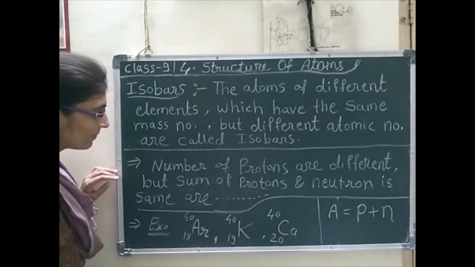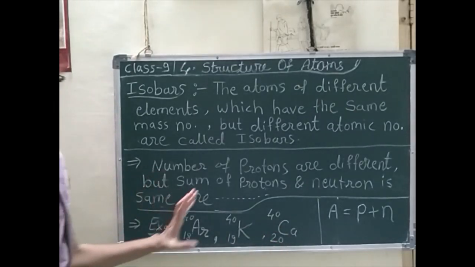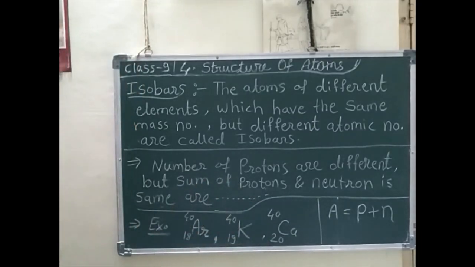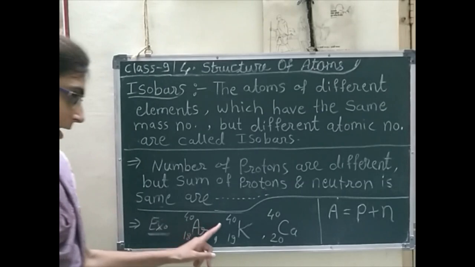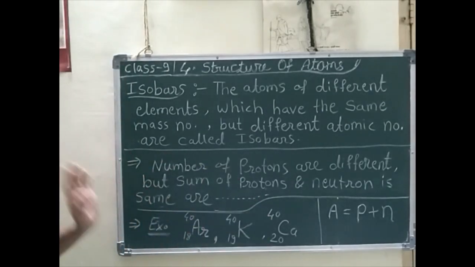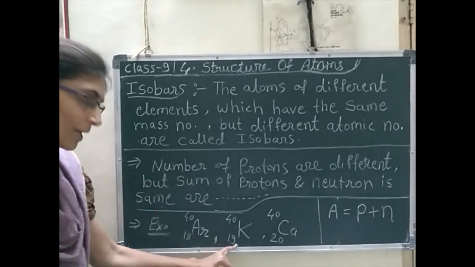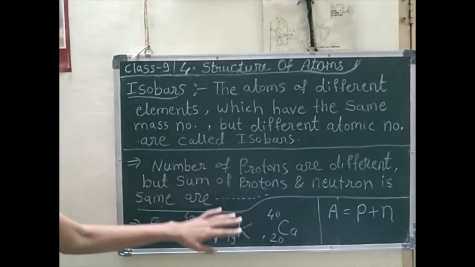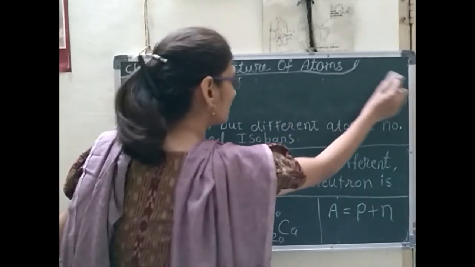And these are the examples: argon, potassium and calcium. These are three isobars. These have 40 mass number, means atomic mass is 40 here and here also and here also, and atomic number is different. Argon has 18, potassium has 19 and calcium has 20. We will discuss this also in detail.